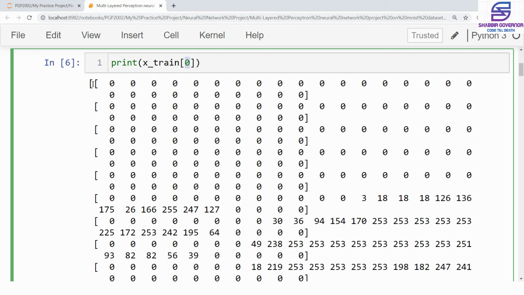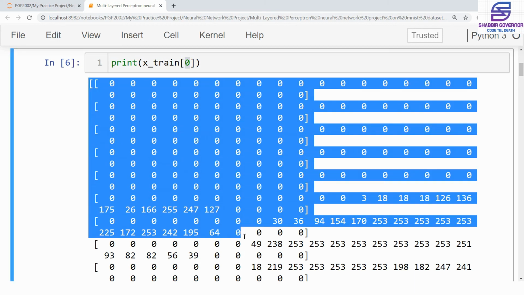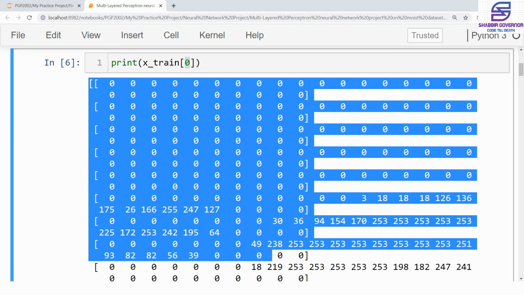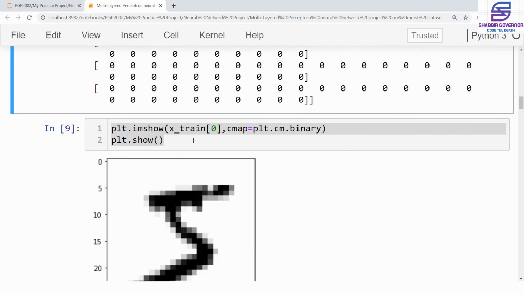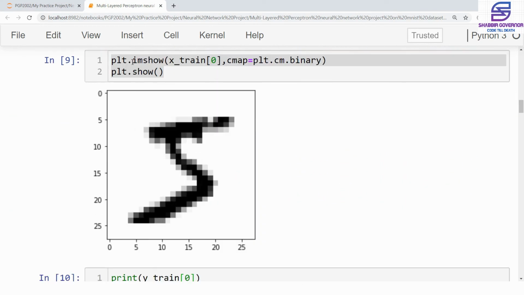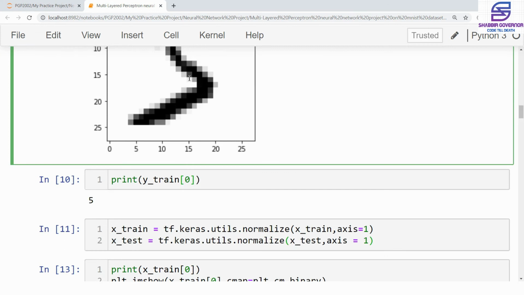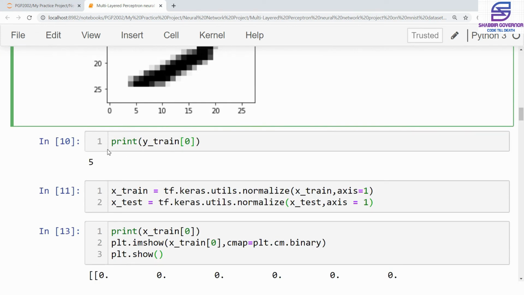So it showed us a multidimensional matrix where each and every value represented the pixel of the image, and to visualize it we used the plt imshow method, and it showed us that it was a 5, and we used the color map of binary. Then we confirmed it using the label from the same dataset, and we saw that it was a 5.